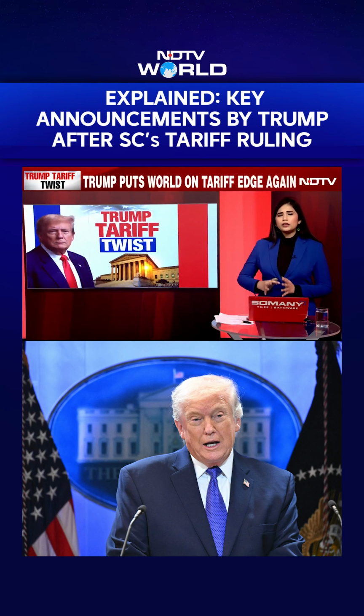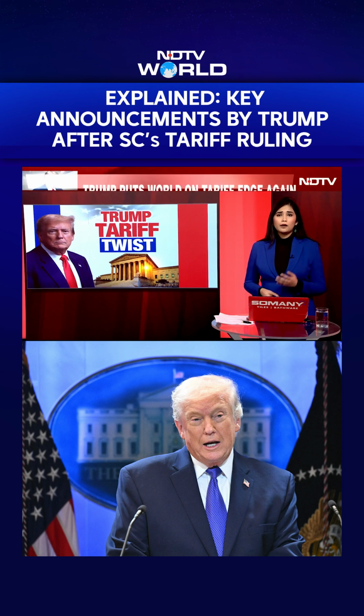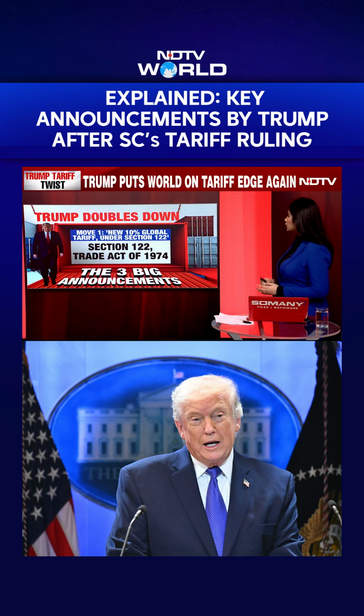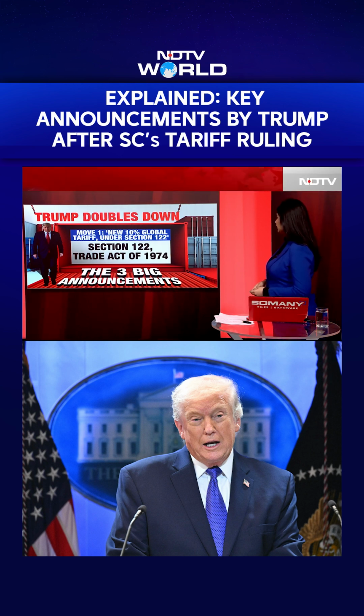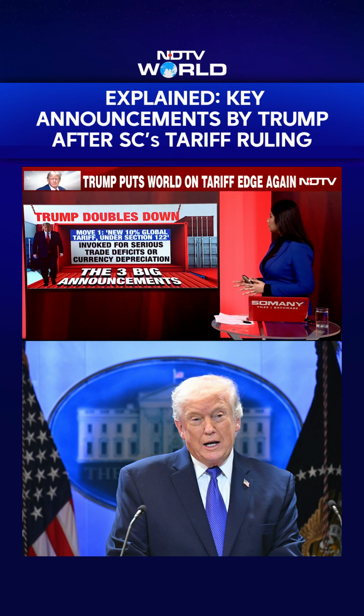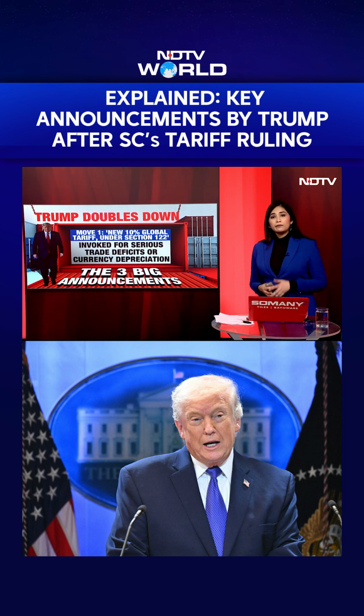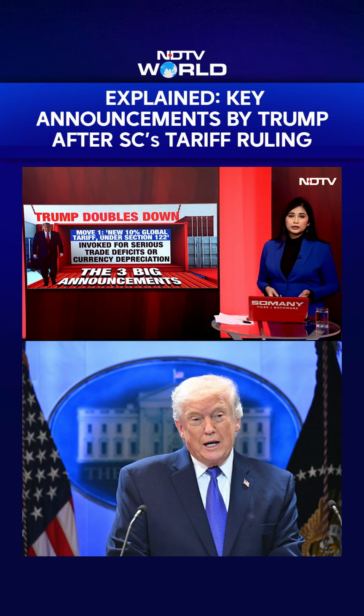Let's decode the key announcements made by US President Trump after the Supreme Court hearing. The first move was the new 10% global tariffs imposed under Section 122 of the Trade Act of 1974. This essentially means that despite the US Supreme Court striking down the previous reciprocal tariffs that the US President had imposed, he immediately chose to impose new 10% global tariffs.